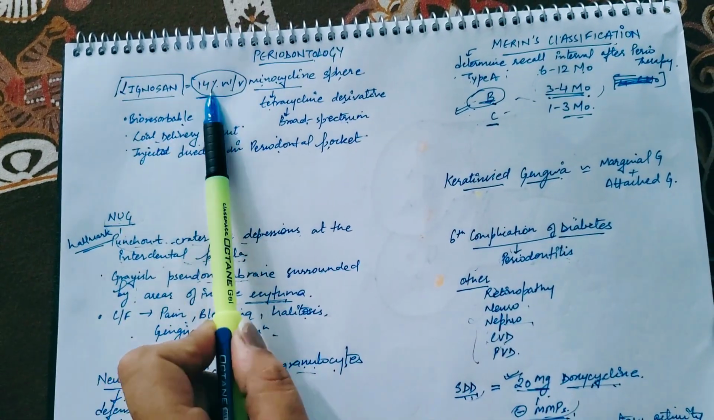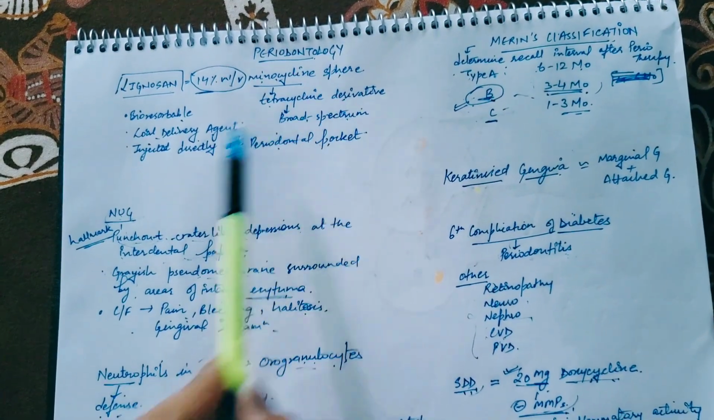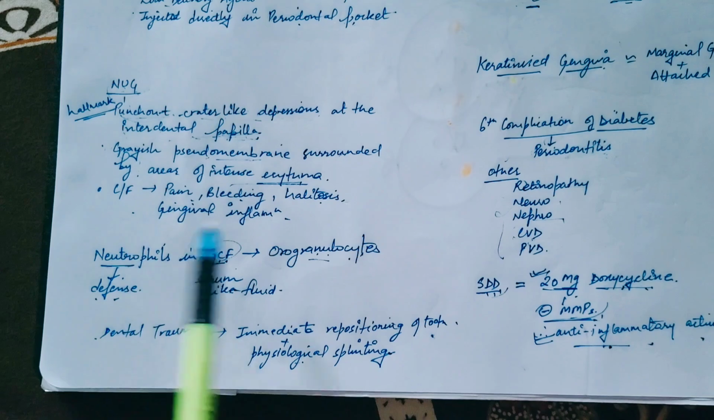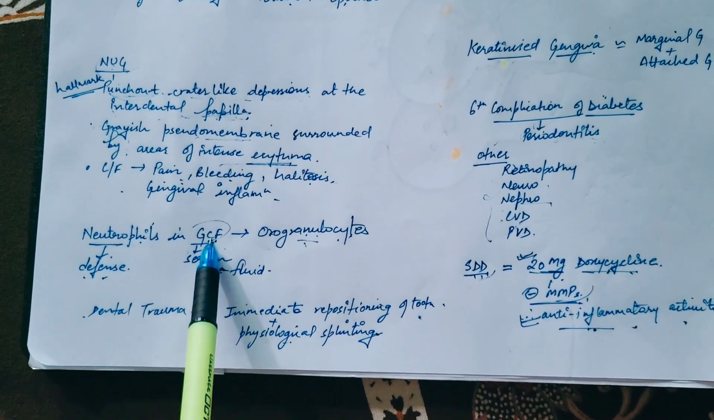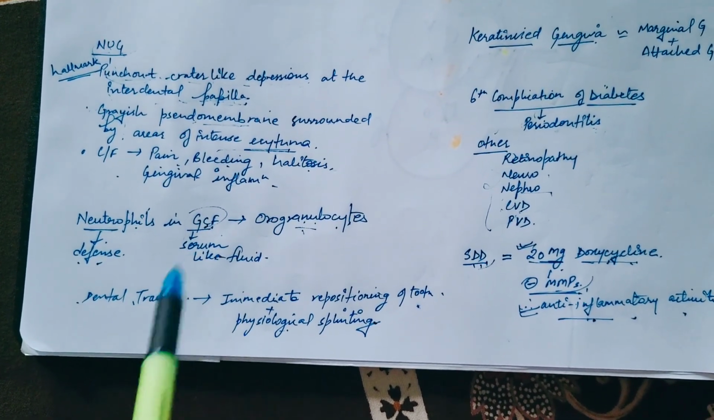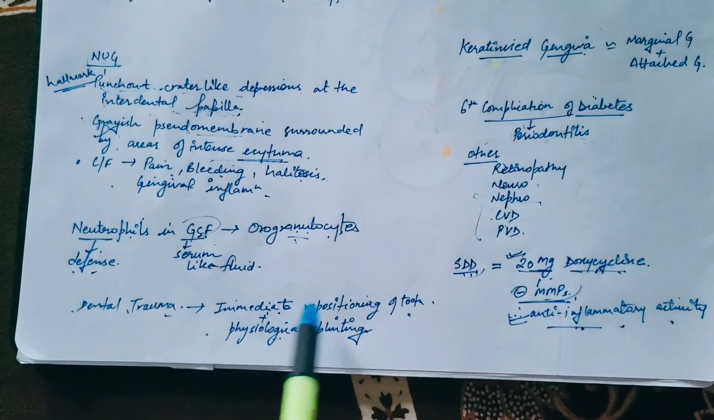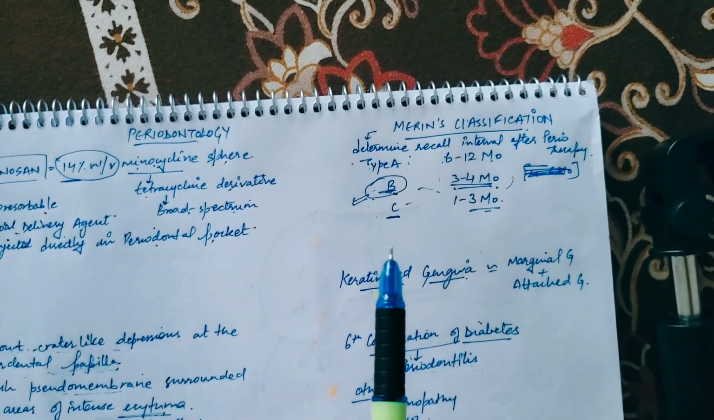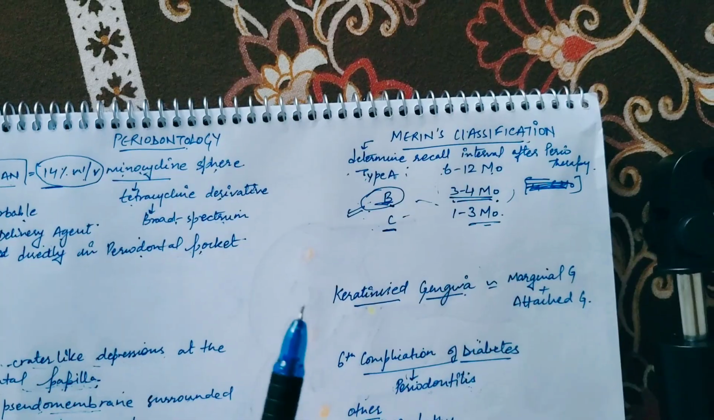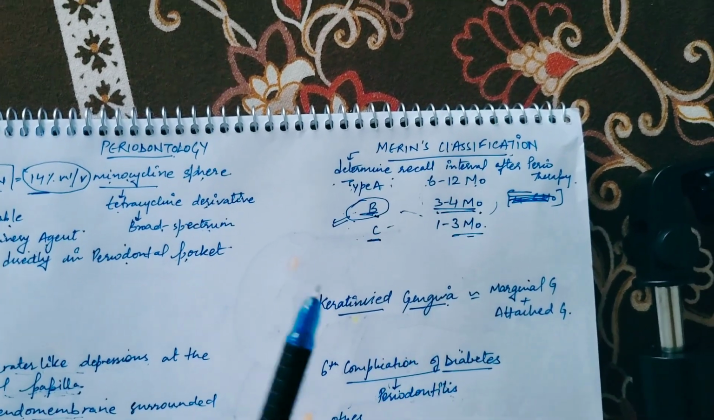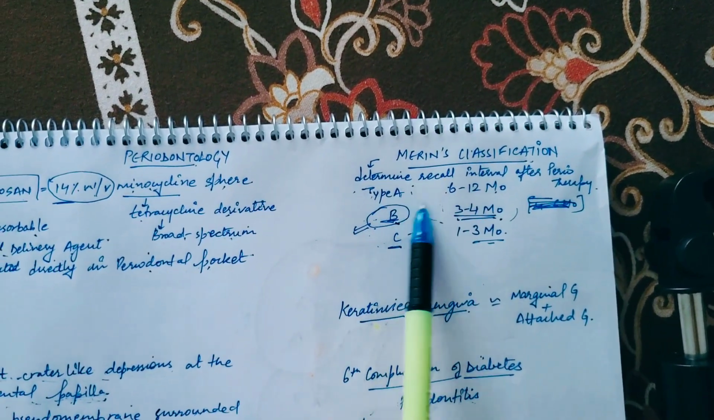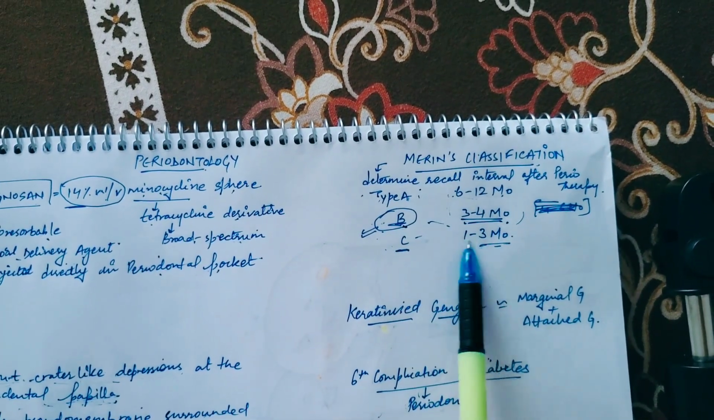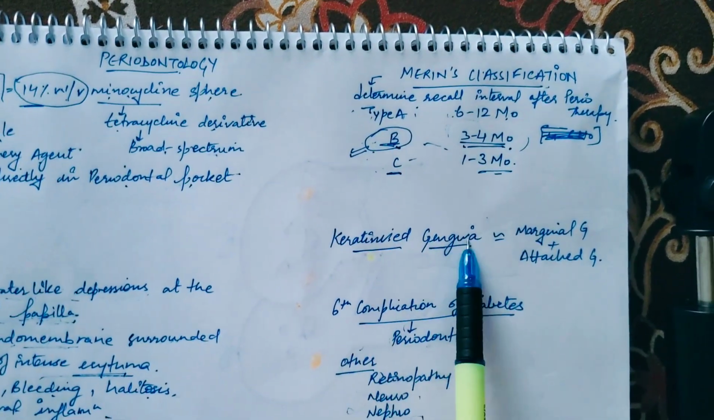So Lignosan is 14% minocycline microsphere. In NUG, what happens? Punched out crater-like depressions in the interdental papilla. Orogranulocytes are the neutrophils in GCF. In dental trauma, the primary strategy is immediate repositioning of the tooth plus physiological splinting. Then comes Marin's classification, which determines the recall interval after the active periodontal therapy. So type A, type B, type C. In A the recall visit is 6 to 12 months, in B 3 to 4 months and in C 1 to 3 months. Then comes keratinized gingiva.